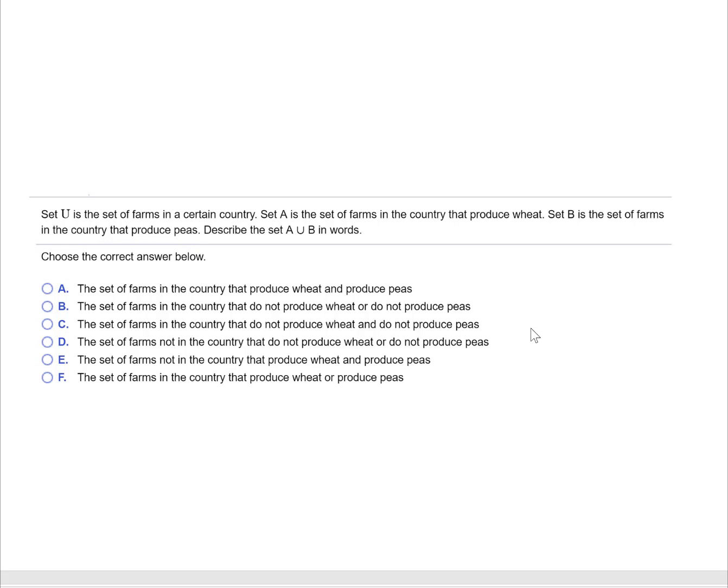We can eliminate B because it uses the words do not produce wheat, which would be A prime. And C also includes do not produce wheat, which would be A prime. We can eliminate that one. Answer D is two complements, which we're not dealing with. Answer E is the set of farms not in the country, which is not correct. So it looks like answer F must be the correct answer, the set of farms in the country that produce wheat or produce peas, which is correct.